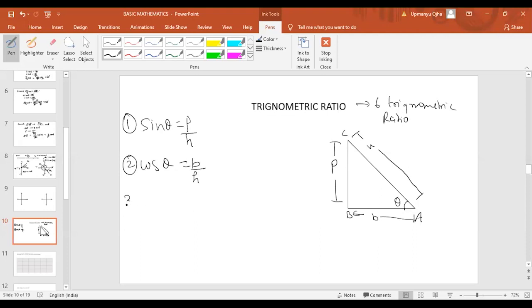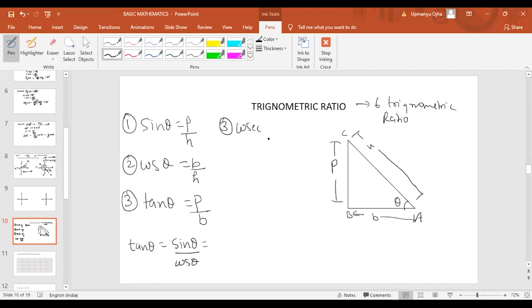And third one is tan theta. Tan theta is the ratio of opposite side, which is perpendicular, upon base. Tan theta can also be written as the ratio of sine theta by cos theta. If I put the value of sine theta, it would be perpendicular upon hypotenuse. If I put the value of cos theta, it would be base upon hypotenuse. So if you find, you'll get the value as perpendicular upon base. But tan theta is also the ratio of sine theta by cos theta.